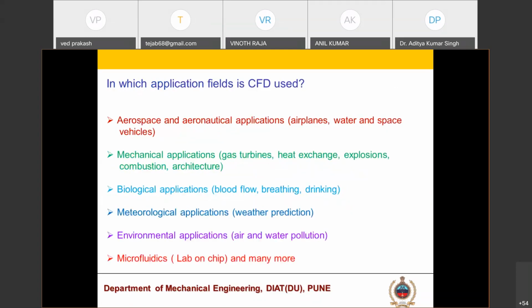In which applications, why do we require CFD software? First, where are the applications? Aerospace and aeronautical applications. Mechanical applications like gas turbine combustion chambers. It is a vast application area: heat exchangers, explosion, combustion architectures. Biological applications like blood flow, breathing, drinking. Meteorological applications like weather prediction. Environmental applications, air and water pollution. Microfluidics, which is the main focus of this lab, is lab on chip, and many more applications.